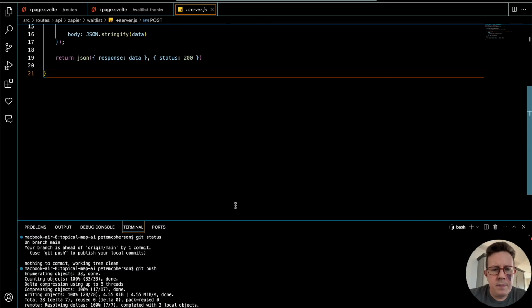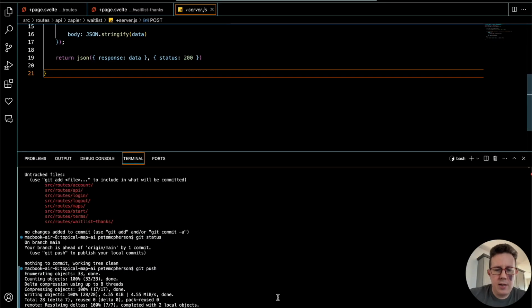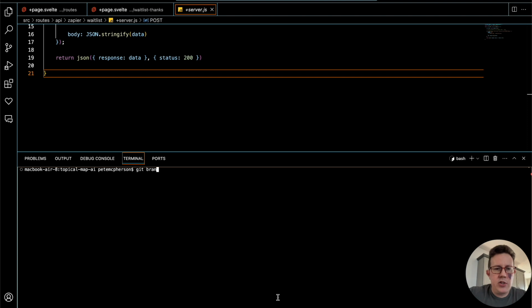So let me go back into code here, and let's clear this. Git branch to see all of our branches. Main is what we're on right now, and we got a test branch. Let's call this one auth. Git branch auth. This is going to create a new branch. There we go, and then we're going to move to it. We're going to check it out to work on.